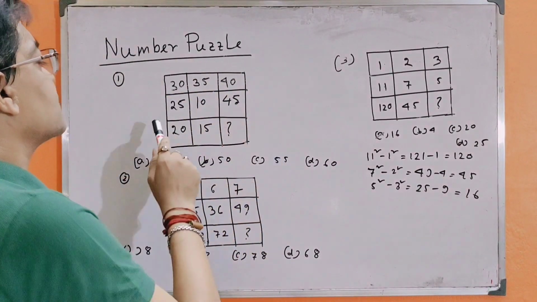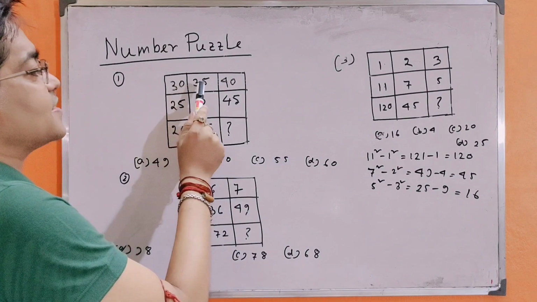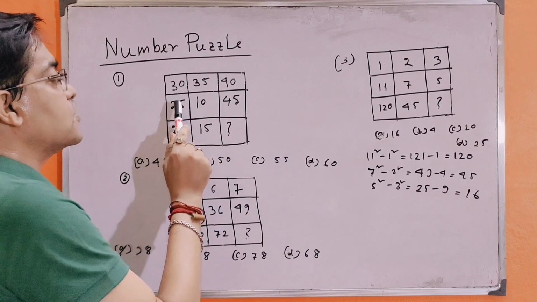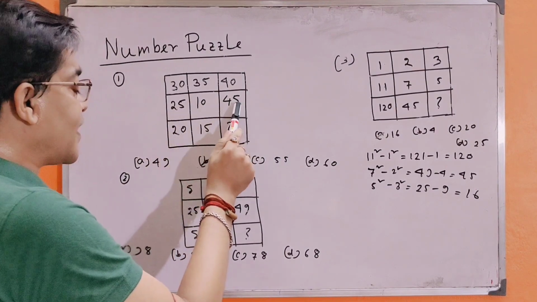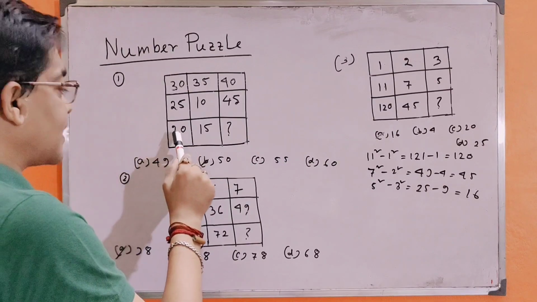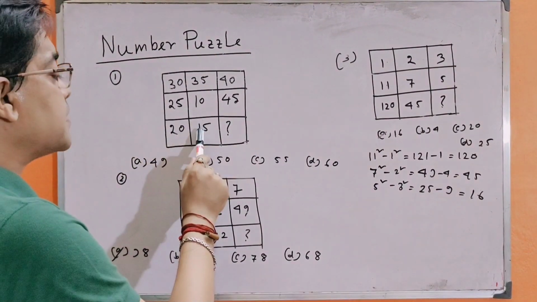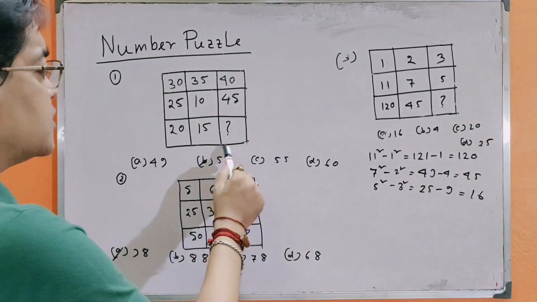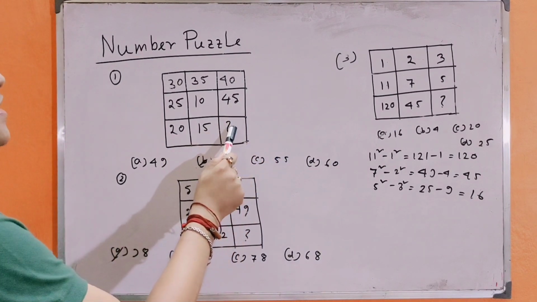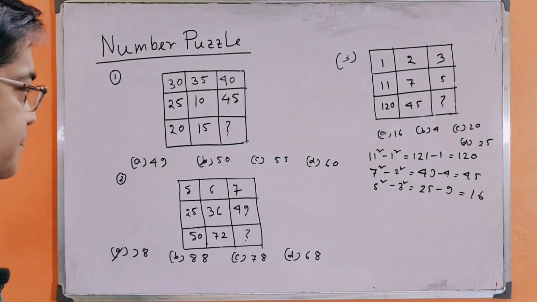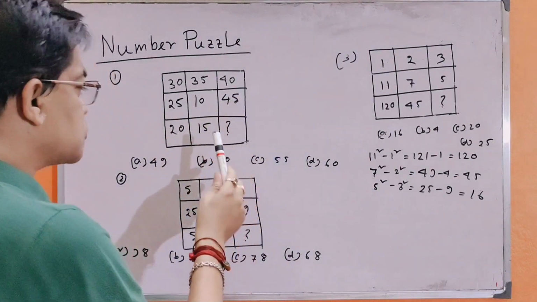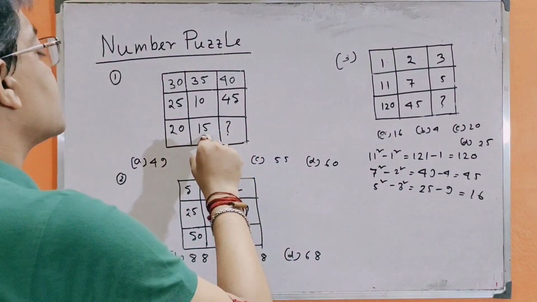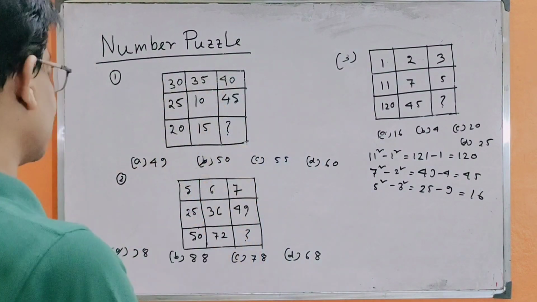In this problem, the first row has 30, 35, 40. The second row has 25, 10, 45 and 30, and the third row has 20, 15 and 1. I have to determine which number fits in this empty place. First, friends, we shall find the relation between the rows and columns.